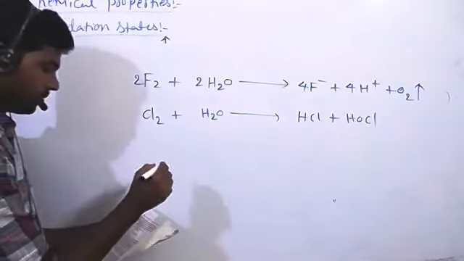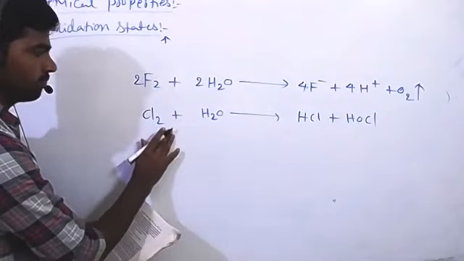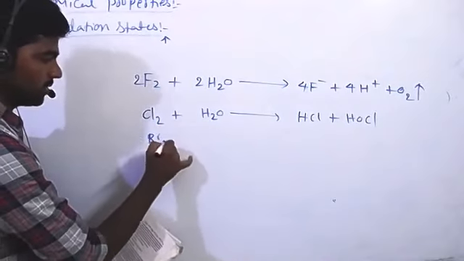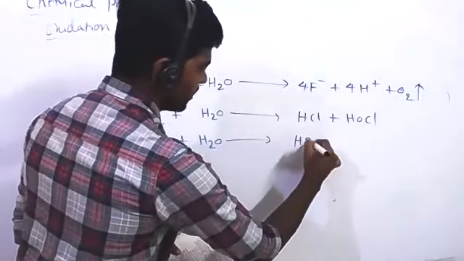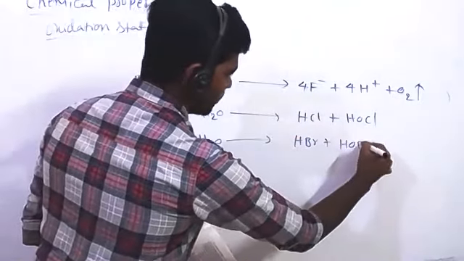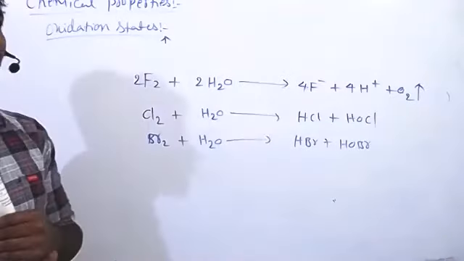This applies to both chlorine and bromine. Bromine plus H2O gives HBr and HOBr. Hydrogen halide and hydrogen hypohalites are formed.